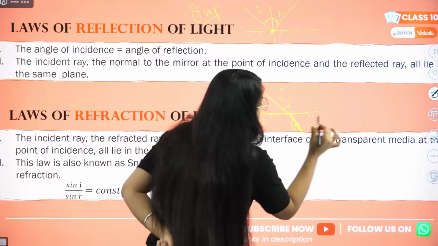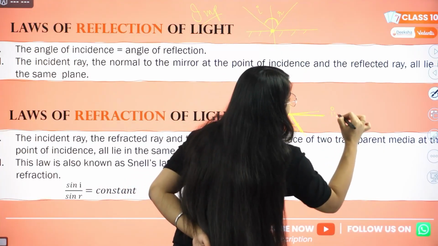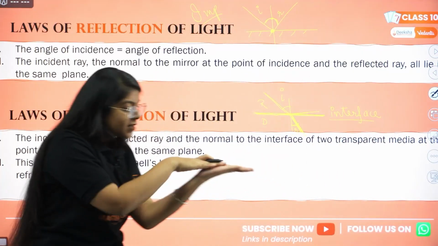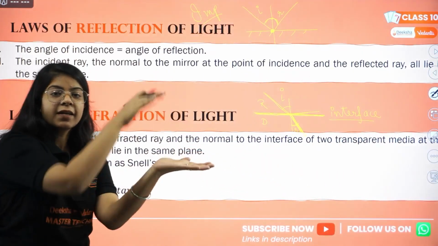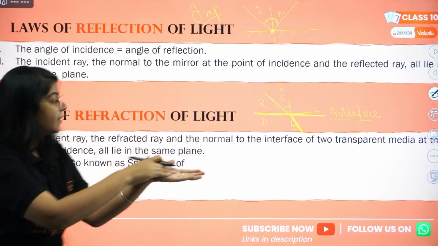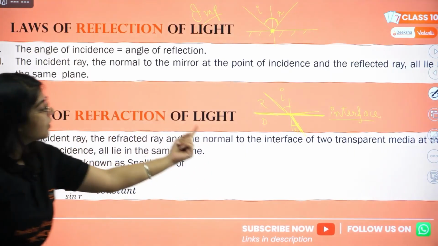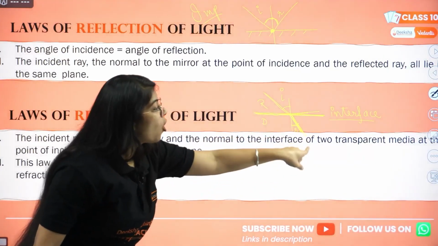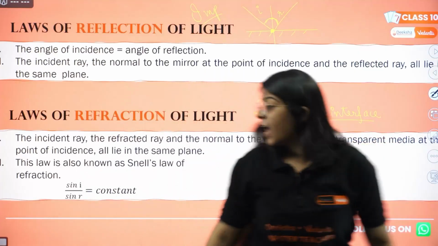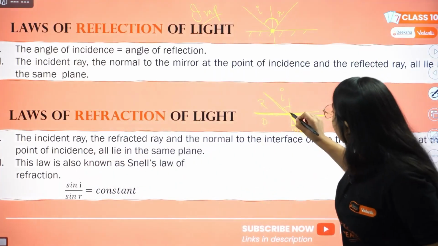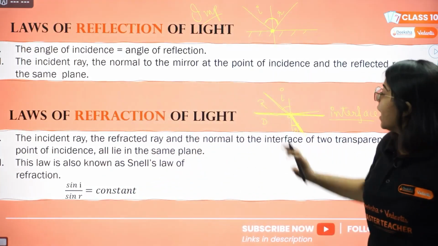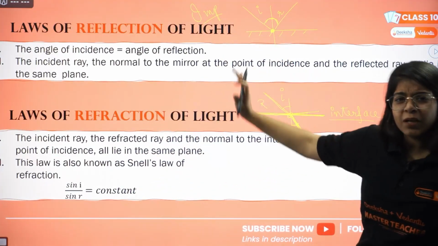See, this is called the interface. This, my friend, is called the interface. The interface is the surface where the mediums differ. Here this is air, here this is water. So this surface is called the interface. So the incident ray, the refracted ray and the normal to the interface of the two transparent media, water and air, at the point of incidence, all lie in the same plane. Okay, this is the first law, almost similar to reflection.